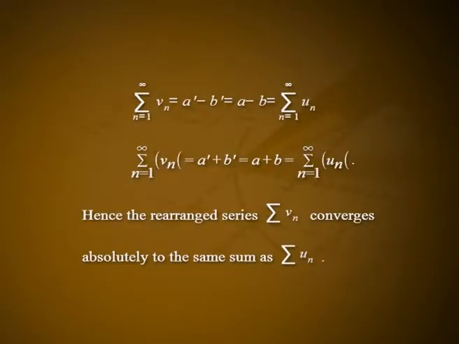From 1, it follows at once that summation Vn and summation modulus of Vn are convergent, and summation n varies from 1 to infinity Vn is equal to a dash minus b dash is equal to a minus b, which is equal to summation n varies from 1 to infinity un. Summation n varies from 1 to infinity modulus of Vn is equal to a dash plus b dash, which is equal to a plus b, is equal to summation n varies from 1 to infinity modulus of un. Hence, the rearranged series summation Vn converges absolutely to the same sum as summation un.